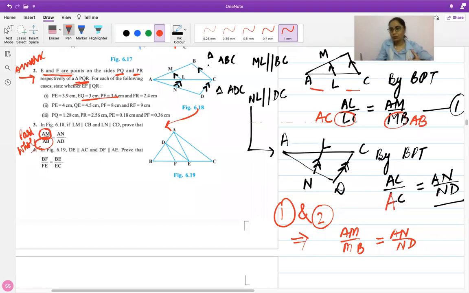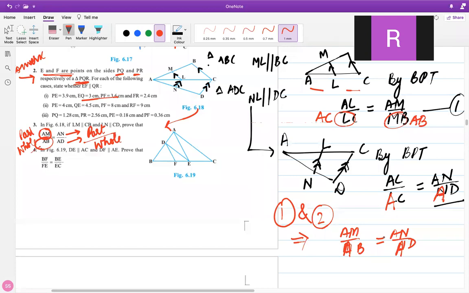So over here also I'll have the whole side in the denominator. You can just mark it here, observing that I want to write down the ratio as part over whole and then apply BPT accordingly. And eventually you will have this result from 1 and 2: AM upon AB will be equal to AN upon AD.